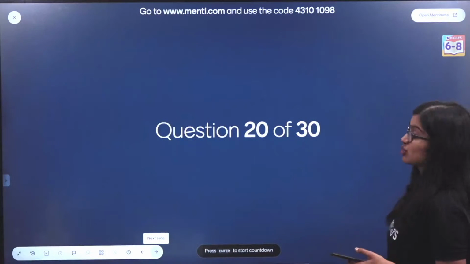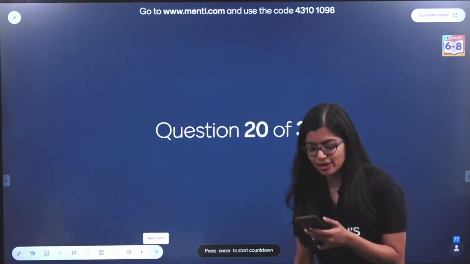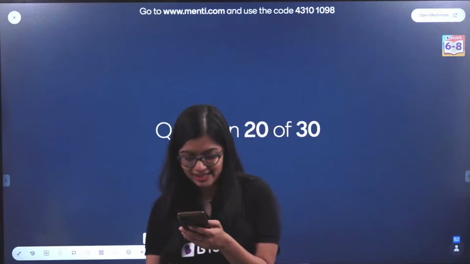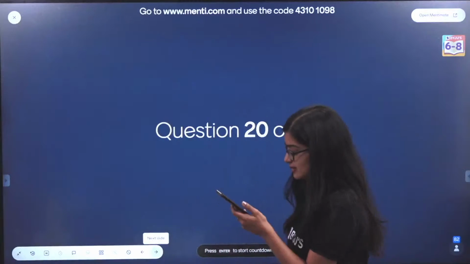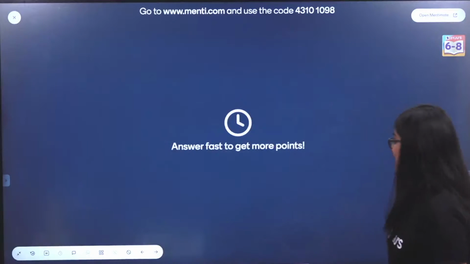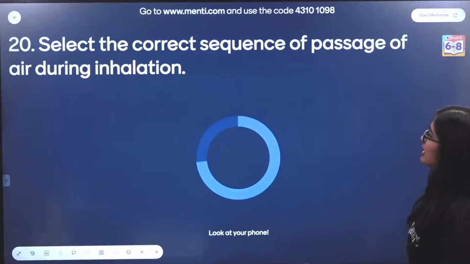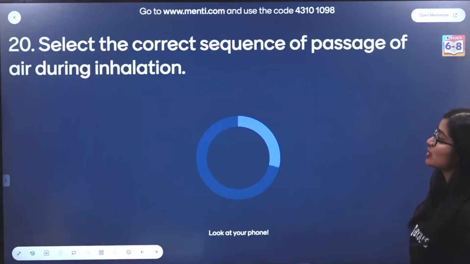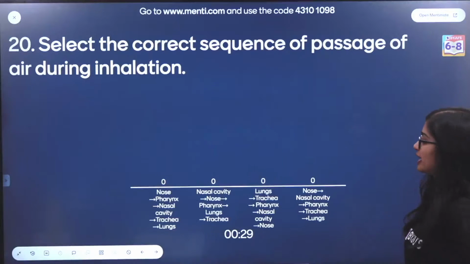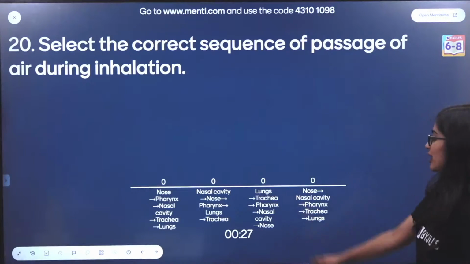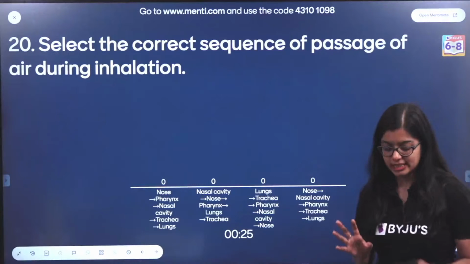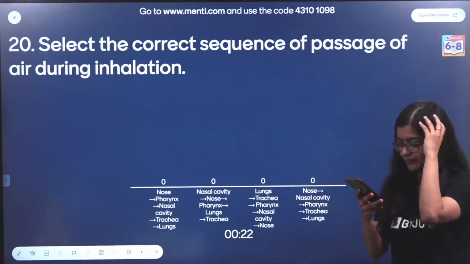Now let's have a look at question number 20. Last 10 questions before we wind up. Yes? Last 10 questions. Let's have a look. Answer fast to get more points. Select the correct sequence of passage of air during inhalation. Okay, I'm not going to read the options out. You figure out what is the correct answer for inhalation.